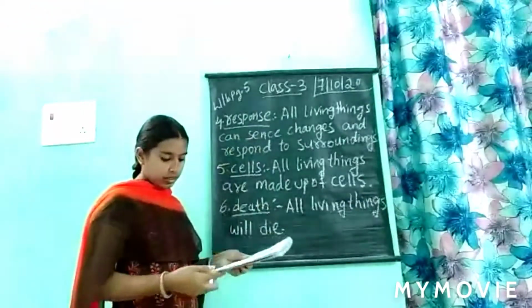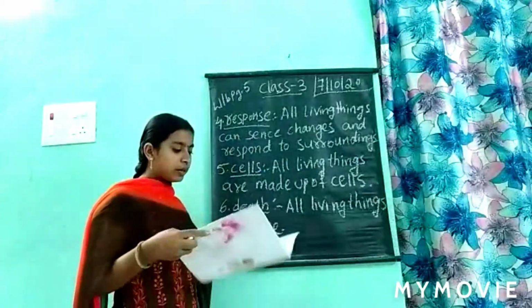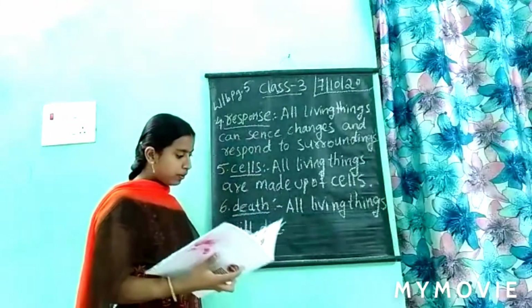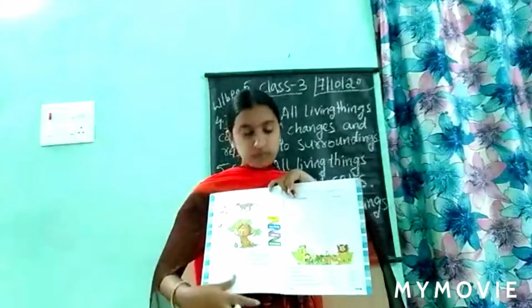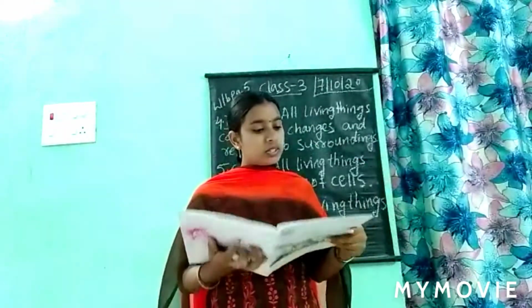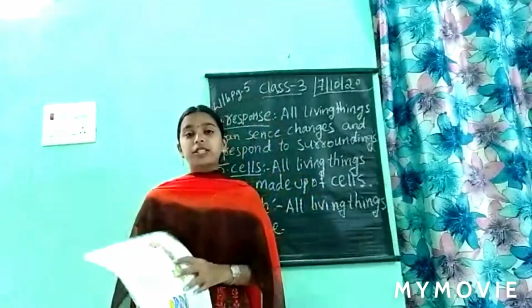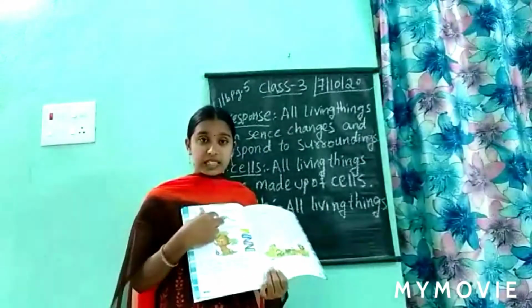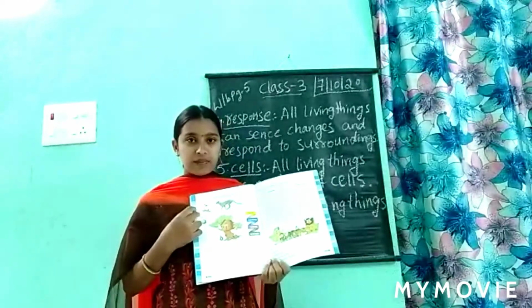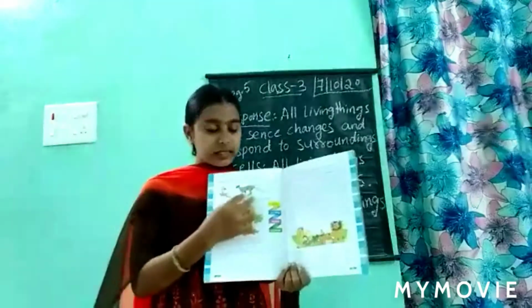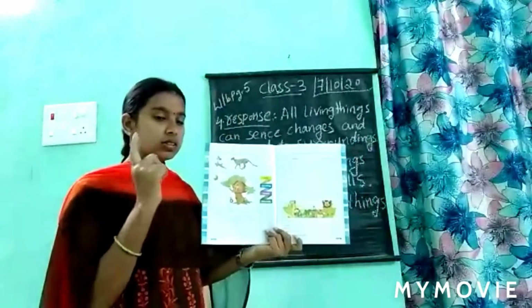Okay children? After this, if you turn the page, on page number 6, the first one you see says, identify any two characteristics of living things in this picture. See, there are two pictures here. You have to identify two characteristics in this. Can you identify what the characteristics are? You have to say any two.